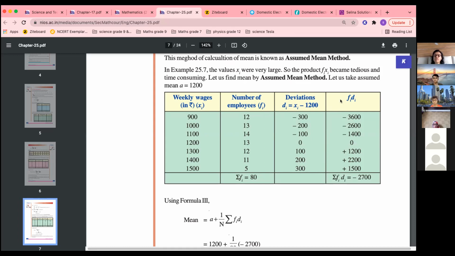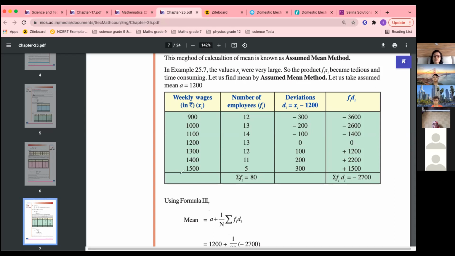Then we'll do fi di, meaning instead of xi fi we'll do fi di. So let us find out fi di now. In fi di the di has come out. Now what is happening over here? Some are positive, some are negative, so you will get a smaller value. So sigma fi di came out negative when we add, meaning the negative numbers have a larger value. So this is sigma fi di equals minus 2700.